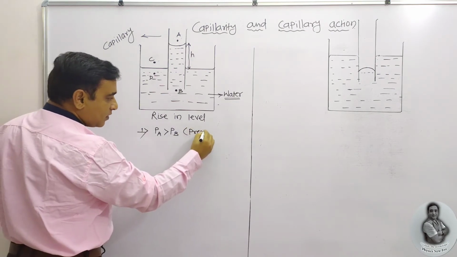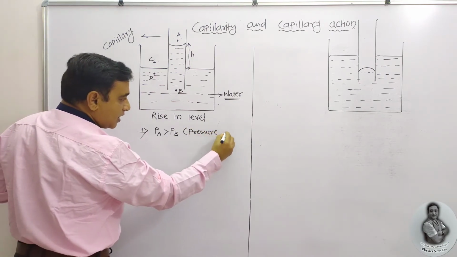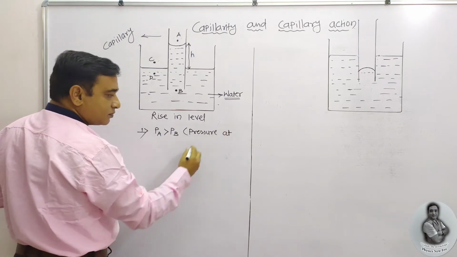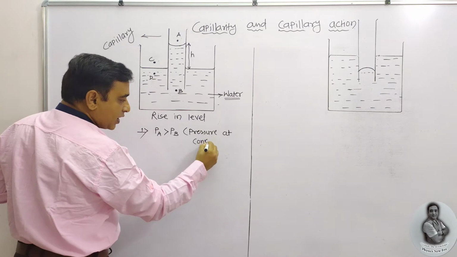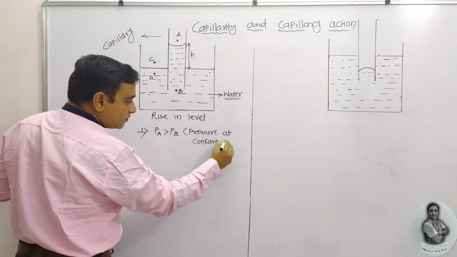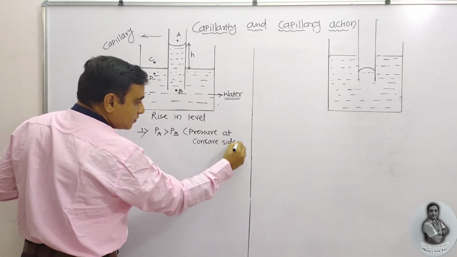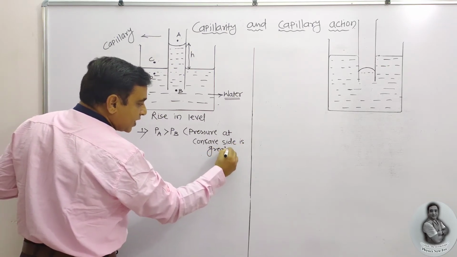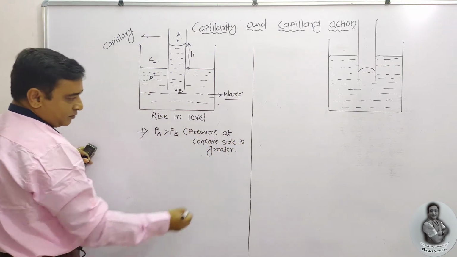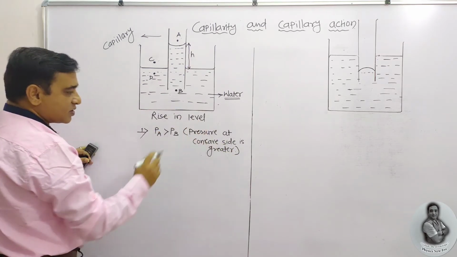Pressure at the concave side is greater. The sentence is over.